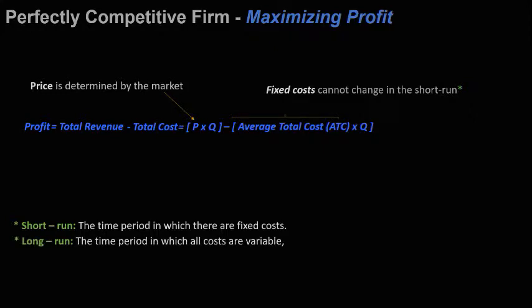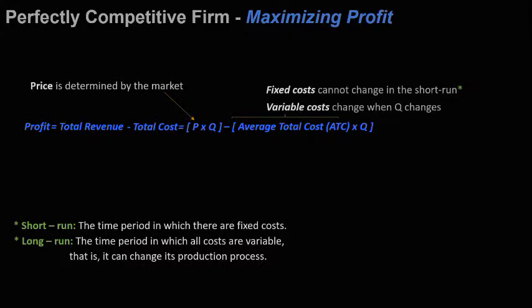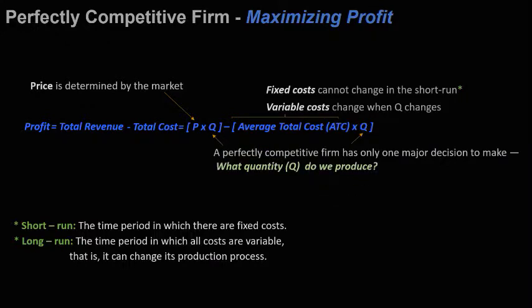In the long run, however, this is when all costs are variable, or that is we can sell the equipment or our lease expires. So this also means then in the long run we can change our production process because we can switch out our equipment or our location. Now the average variable costs, they can change, but they only change when quantity changes. So this leaves us with Q, meaning that a perfectly competitive firm can only change quantity in order to influence its profit. And therefore the question becomes, well, how much should we produce?